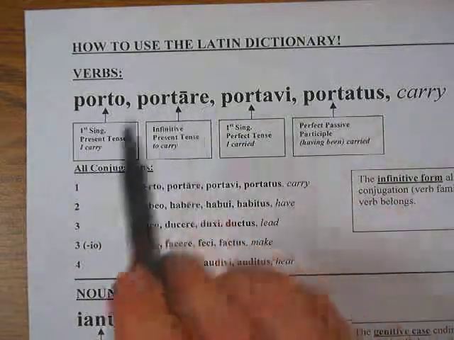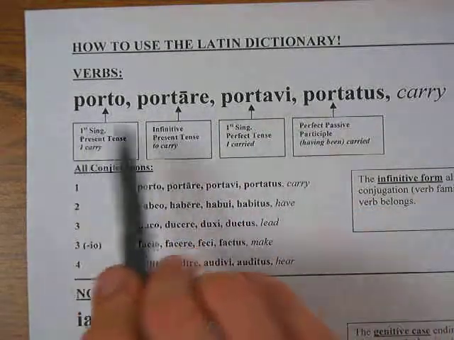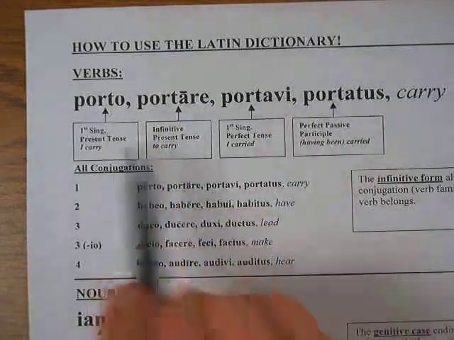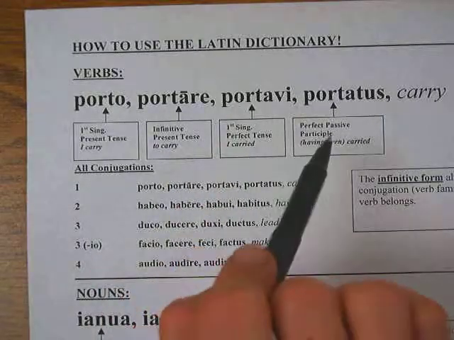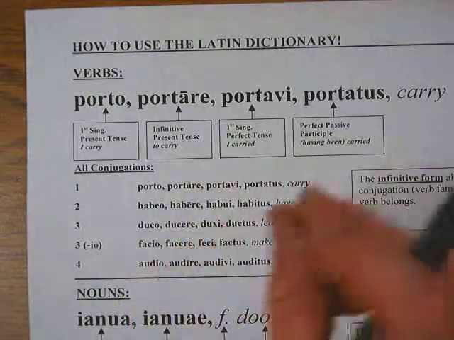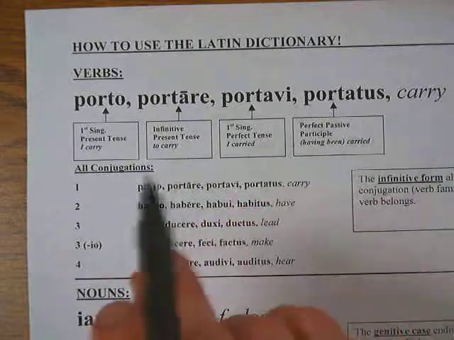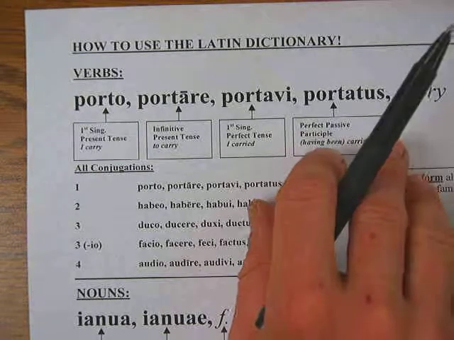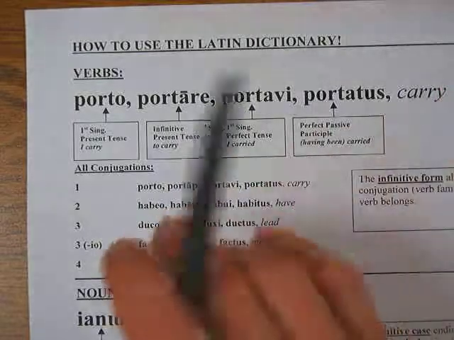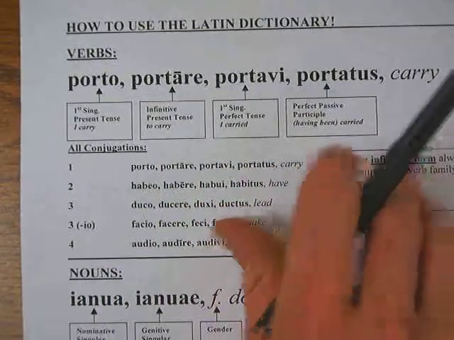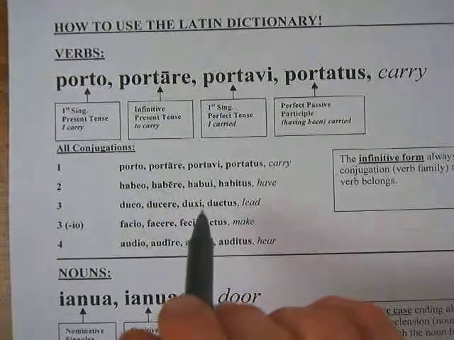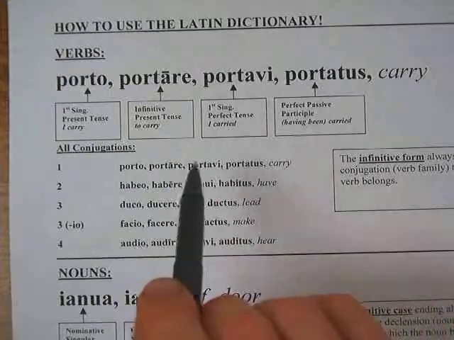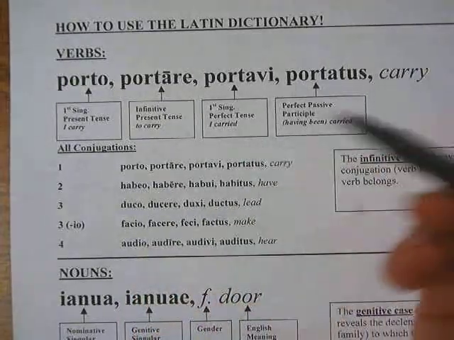So why do they give you all these forms in the dictionary? It's because the spelling of each of these forms varies a little bit. They have different stems, is what they're called. And from these four forms, by adding some letters and taking away some letters, you can make all the forms of the verb in Latin, and there's a lot of them. From these four forms, all the other forms grow. That's why grammarians chose to put these four forms in the dictionary, because they will help you understand what spelling occurs in what tense if you know the system.